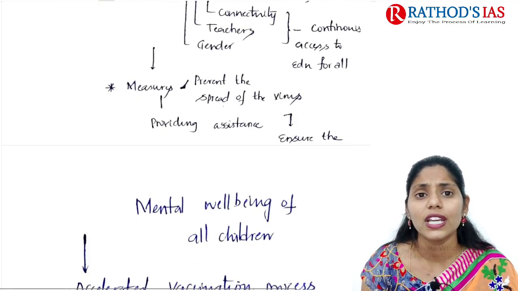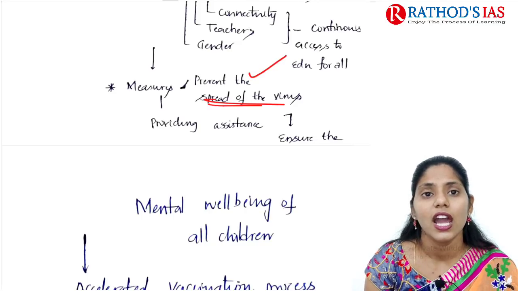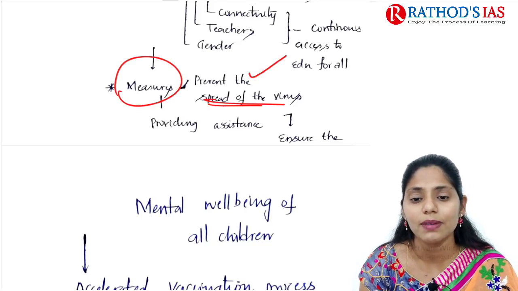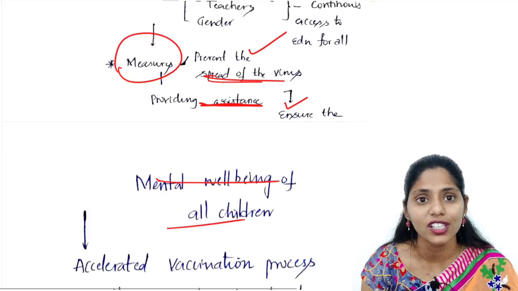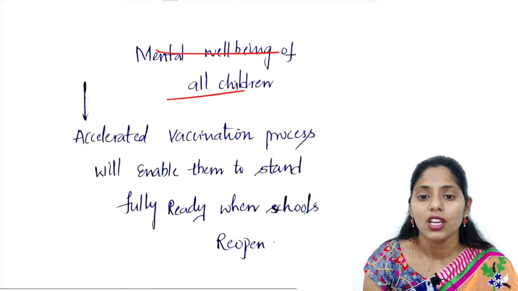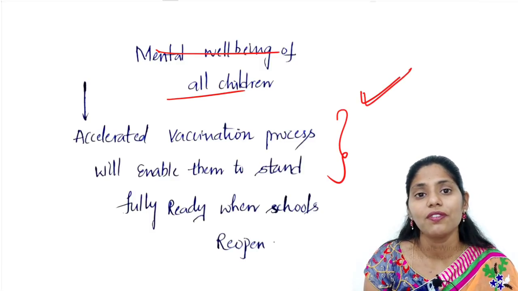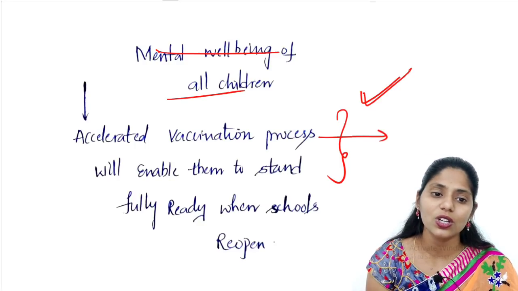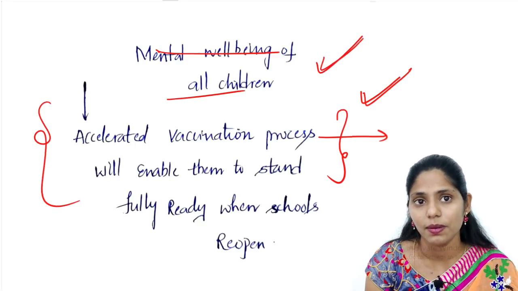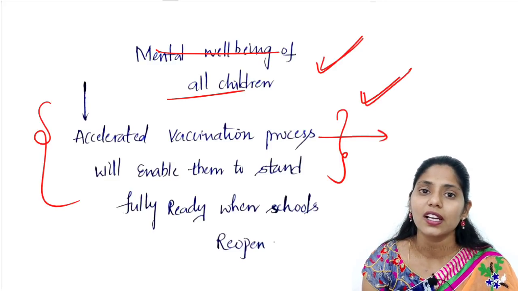In this way, we need to take some measures. These measures need to prevent the spread of the virus, provide some assistance, and finally ensure the mental well-being of all the children. Whenever we accelerate the vaccination process, this will be very helpful for reopening schools as soon as possible. These are some important things that you need to remember, and I hope it is very much clear now. With this we are concluding today.